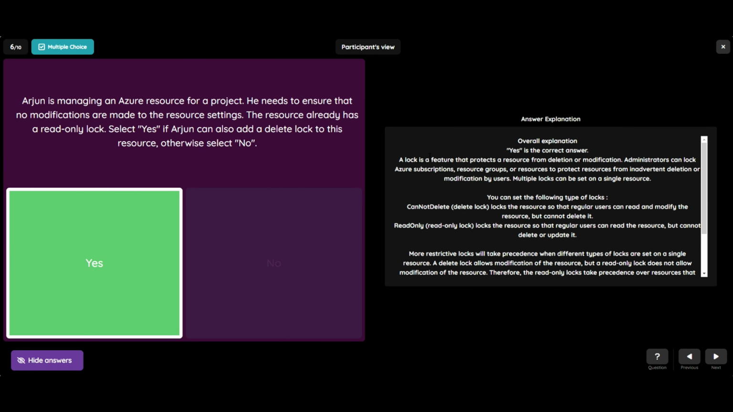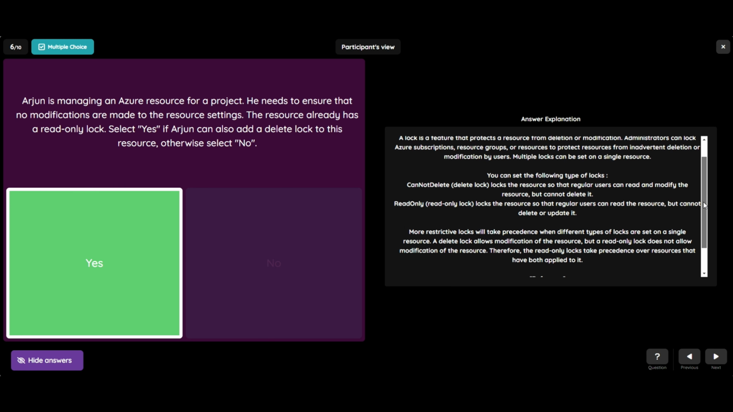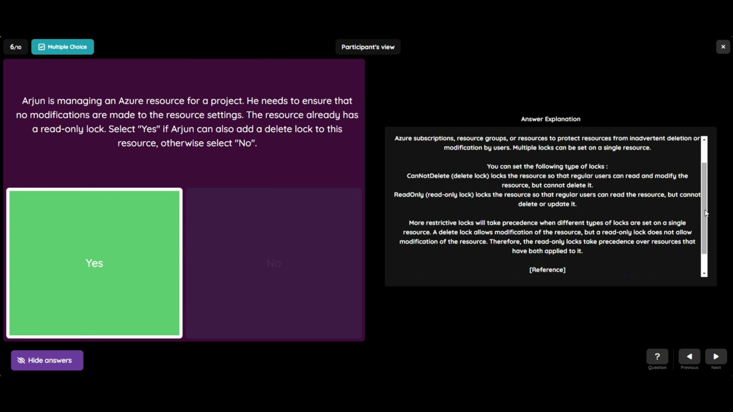So the explanation is, a lock is a feature that protects a resource from deletion or modification. Administrators can lock Azure subscription resource groups or resources to protect resources from inadvertent deletion or modifications by users. Multiple locks can be set on a single resource. You can set the following types of